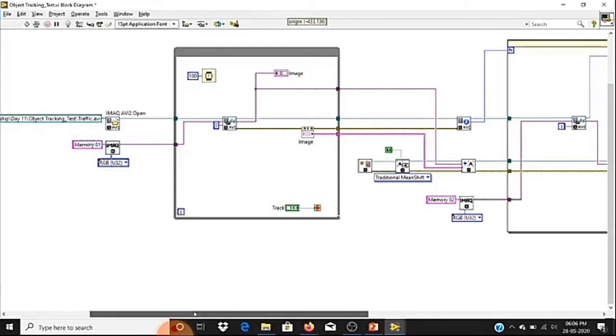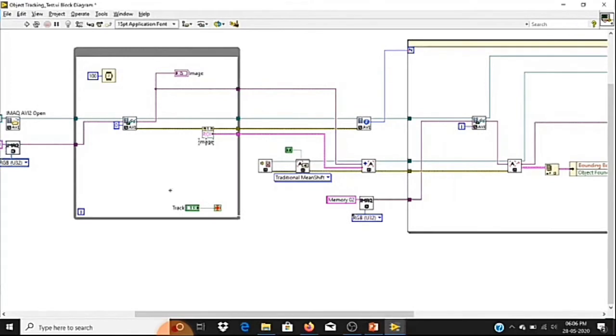Next, once I select an object in our video, it will display the 0th frame, and in that we will draw an ROI. ROI is nothing but we are going to select our tracking object, and I want to read those coordinates. To read those coordinates we have created this ROI block.